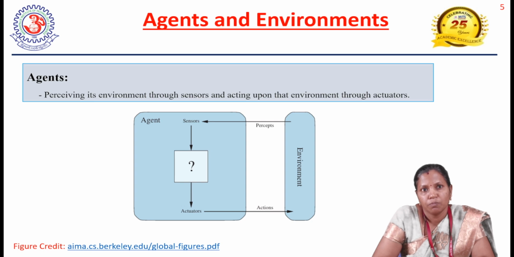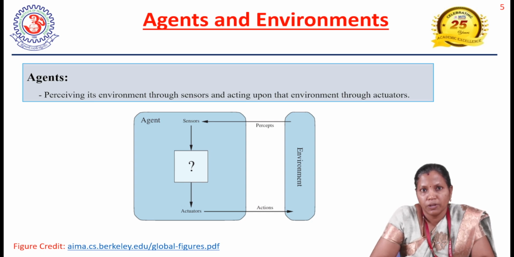So this is what an agent is. We can say that an agent is something that perceives its environment through sensors and acts upon the environment through actuators. This agent function can be represented either internally or externally. For example, externally we can represent the agent function by means of a table, where we represent the sequence of inputs and the corresponding action.